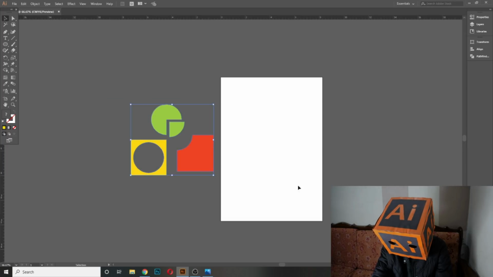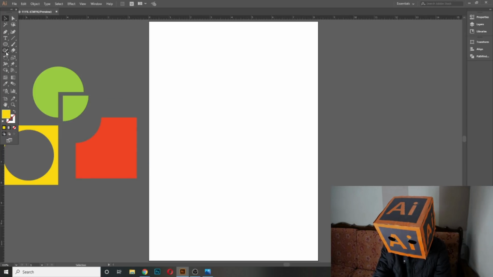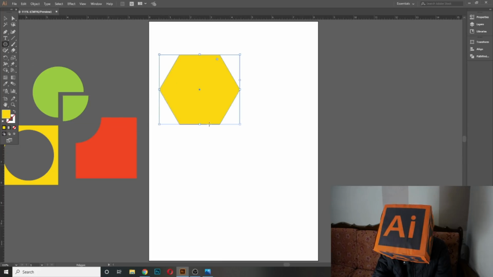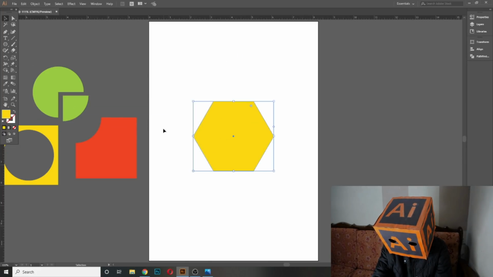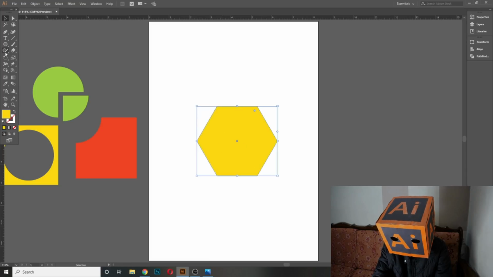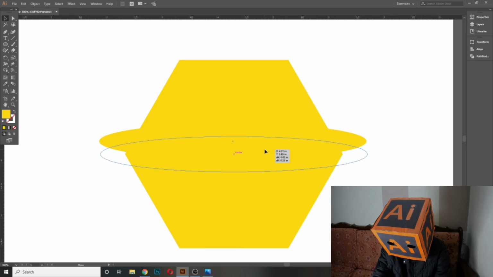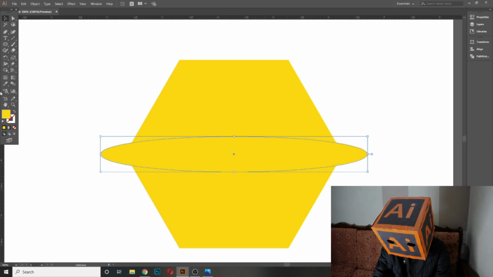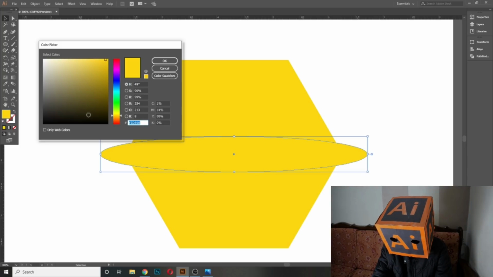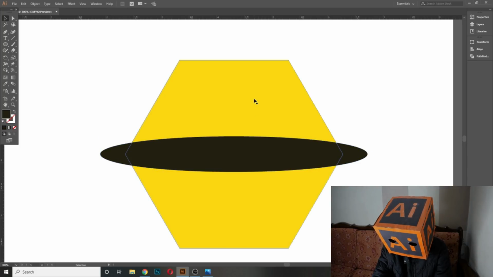So let's say put it here, and I create a polygon. By using the polygon tool, I create a polygon here, then by using the ellipse tool, I create an ellipse here, and then I put it in the center of the polygon, and then I change its color.